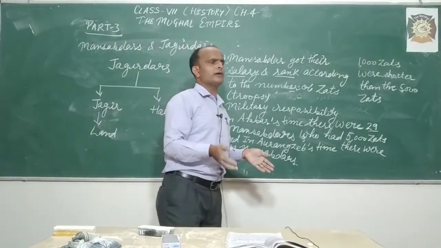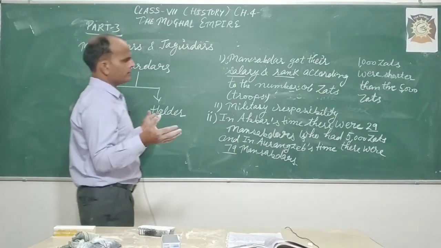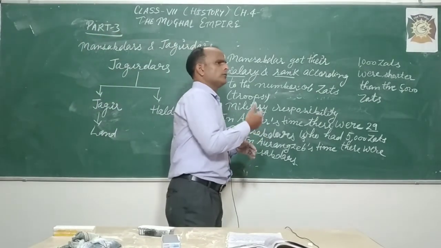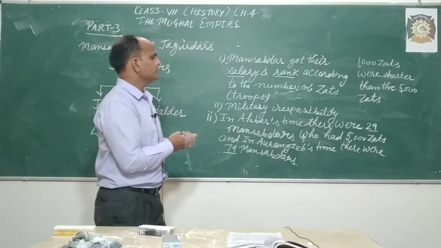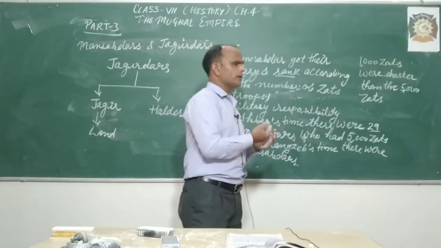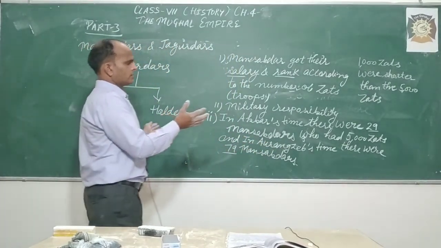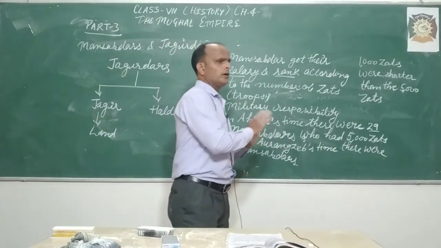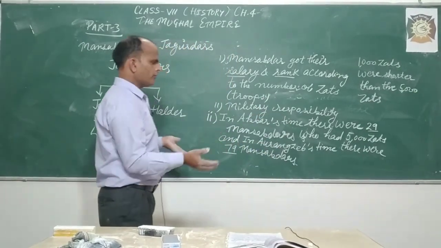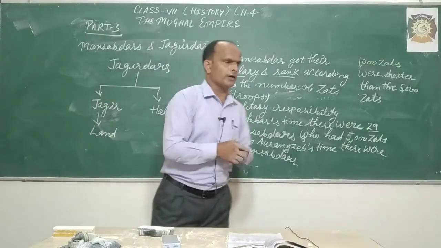Mansabdars numbered 29 in Akbar's time and 79 in Aurangzeb's, and this disturbed the whole revenue system, and peasants were very much affected by it.